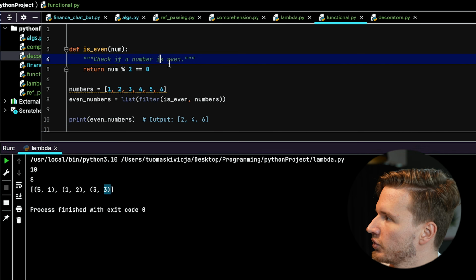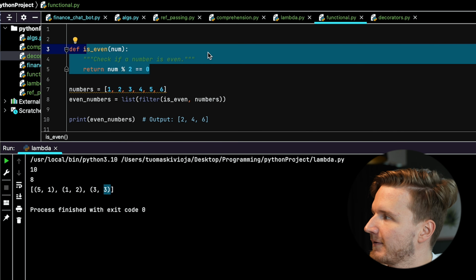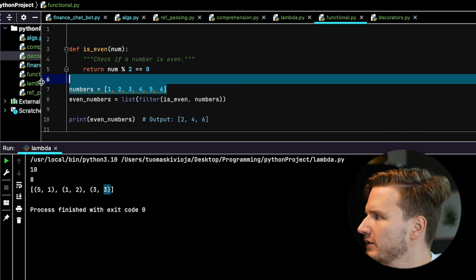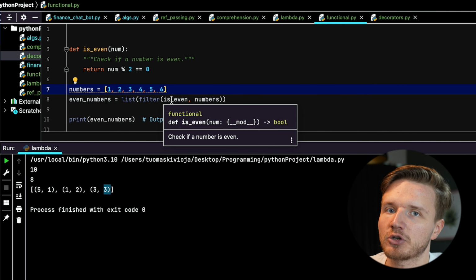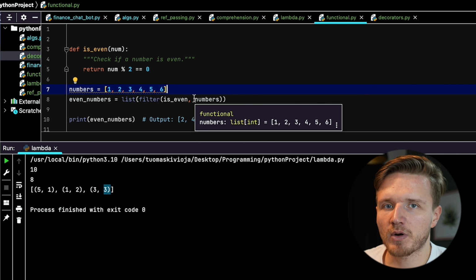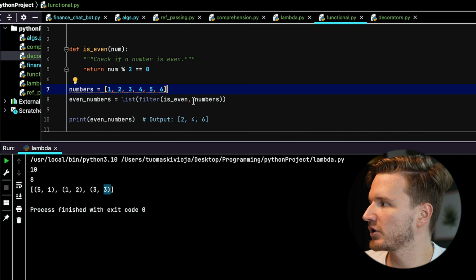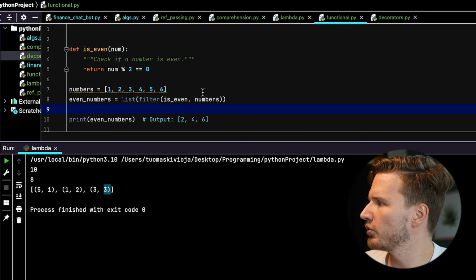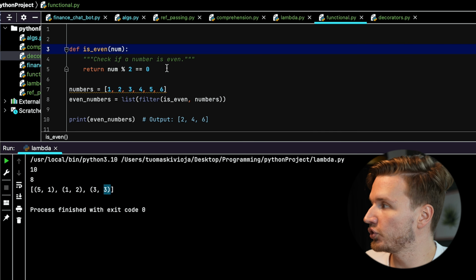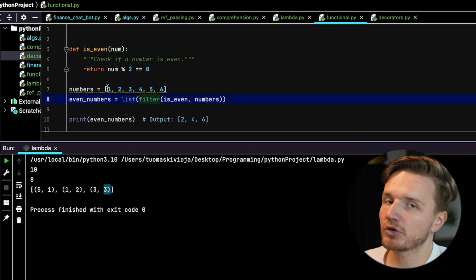So here we have a function called isEven that simply checks if a number is even or not. We have a list of numbers. Then we're going to apply a filter function, where the first argument is the condition, the sort of checker that we want to apply to each item, and the second is the list that we want to actually filter. It goes through this numbers list, and for each of these items, it applies this function right here. And if the function returns true, then this new list, even numbers, that is returned here is going to include that value.